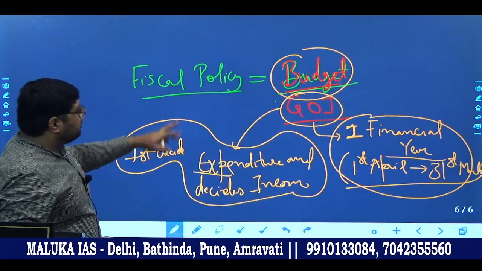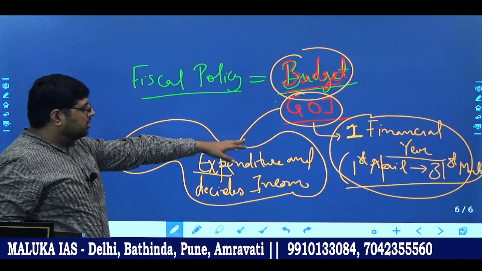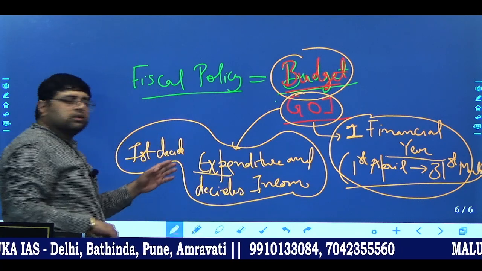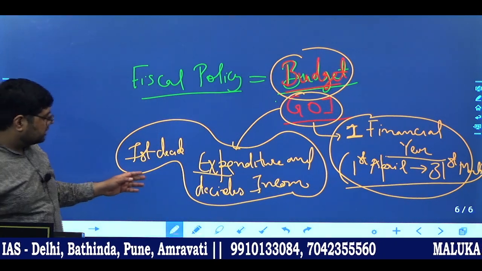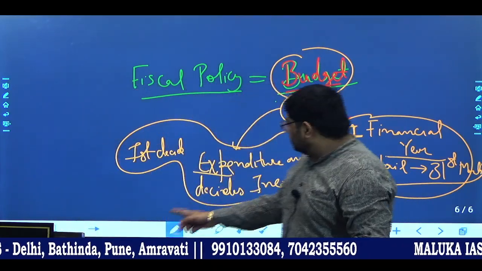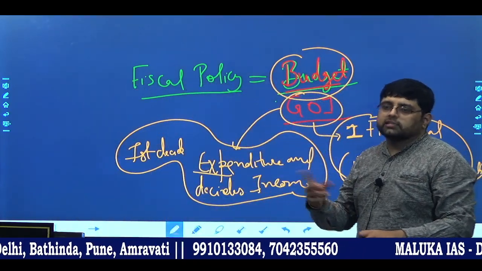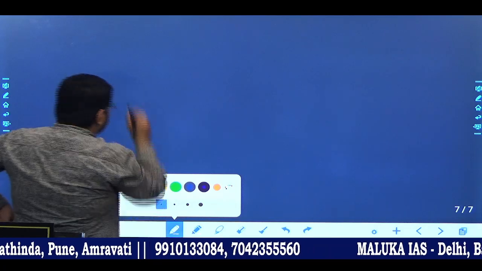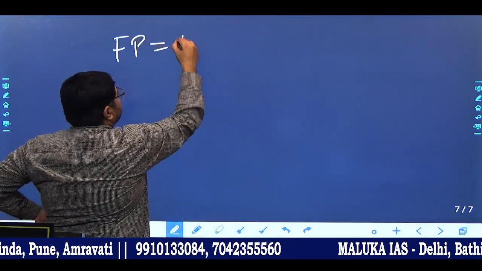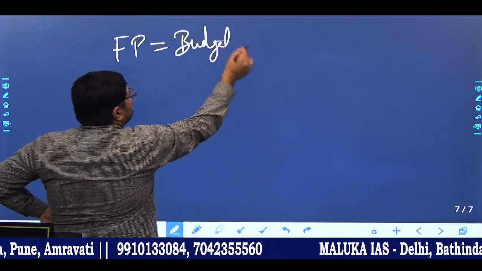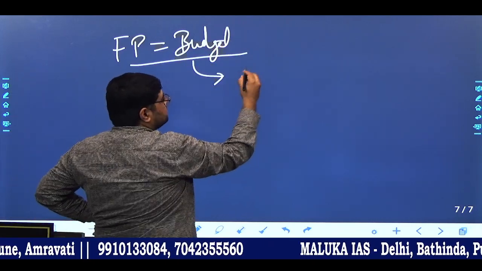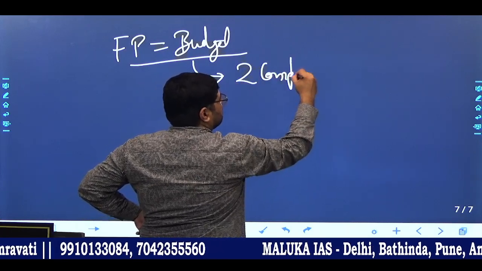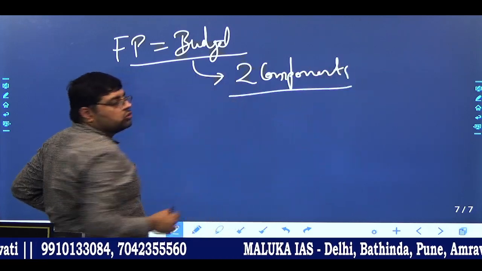Okay, so what we have seen, fiscal policy is nothing but it is a budget. Okay, now government decides budget for one financial year. In this we decide first expenditure and then income, whereas in your case it is reverse. Okay, now although we said that कि fiscal policy is equal to budget, but story does not stop here. Okay, story ends at it has two more components in it. Okay, two more components. Now what are those two more components?